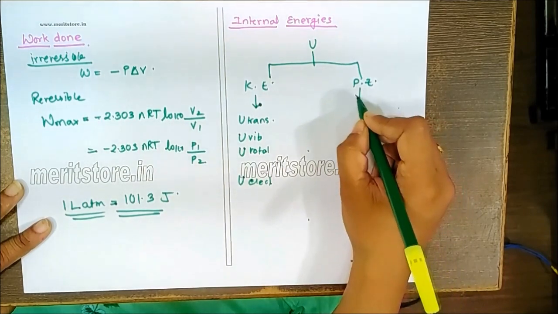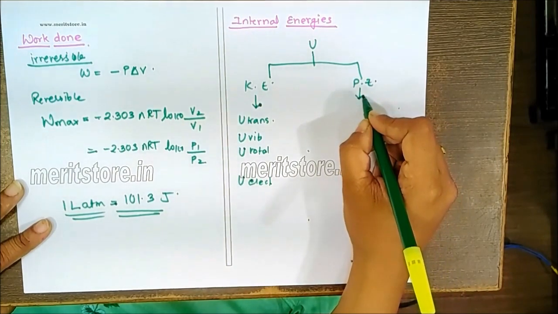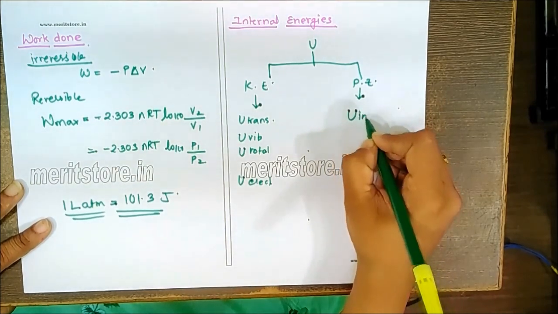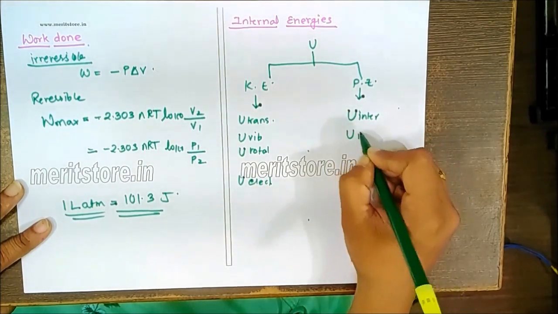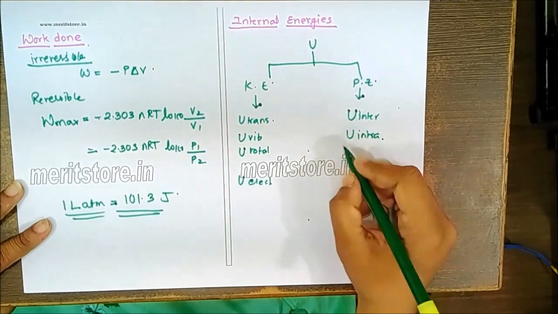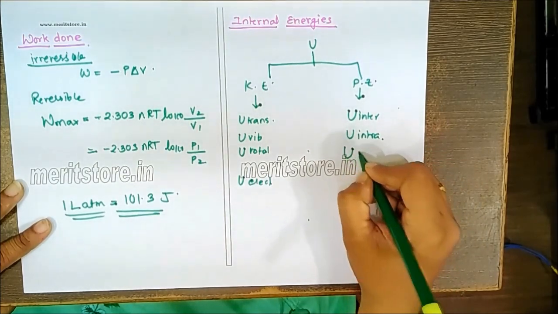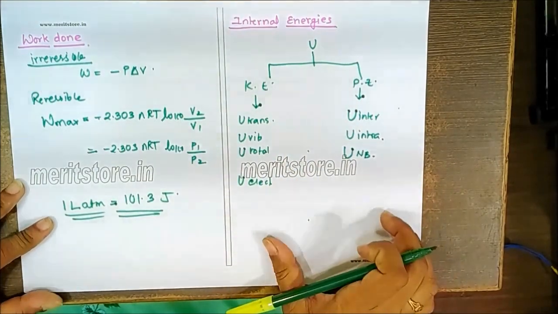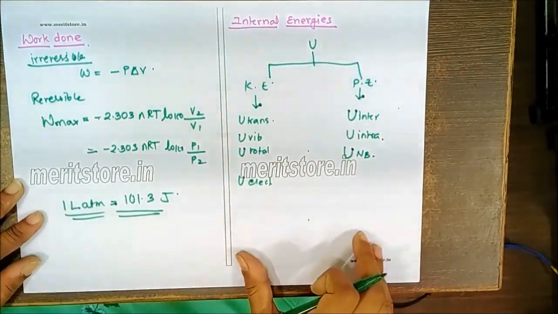In case of the potential energy, always remember this is related to the intermolecular energy, the intramolecular energy, or the nuclear binding. So these are the internal energy types that we have to remember.